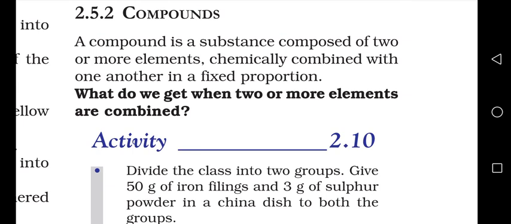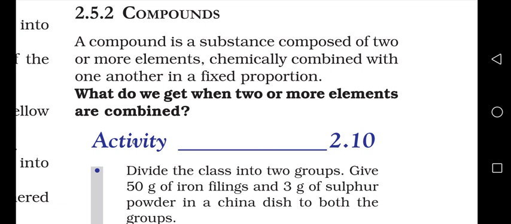But hydrogen and oxygen combine and become H2O, that is water. So H2O is a compound, whereas hydrogen is an element and oxygen is an element, but two elements combine and form H2O, and that is called a compound. So compound means two or more elements combining to form one substance, and that substance is known as a compound.